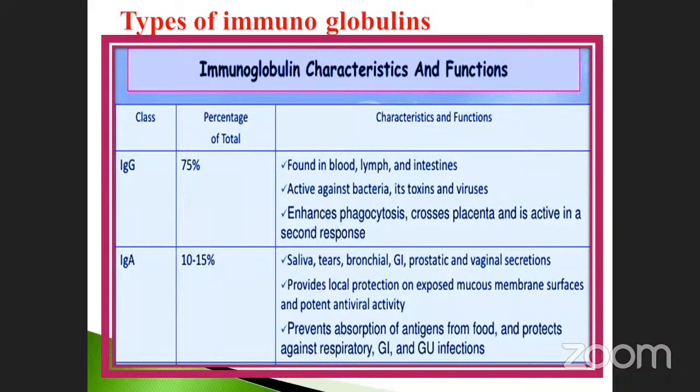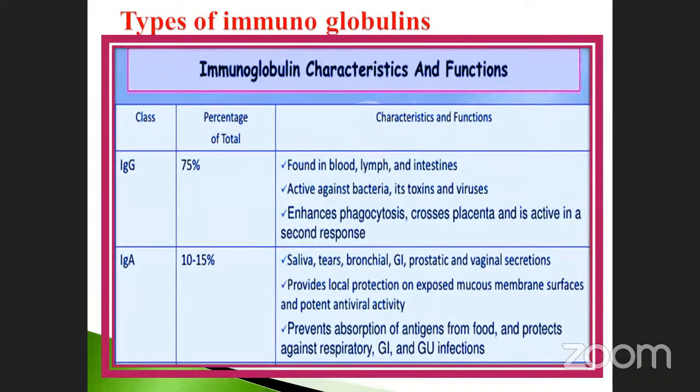Immunoglobulin A. Tears, lacrimal gland, bronchioles, GI tract, and prostate, and also vaginal secretion. These are where immunoglobulin A is found. It provides local protection on exposed mucous membrane surfaces and has potent antiviral activity. Same here, but it is local.